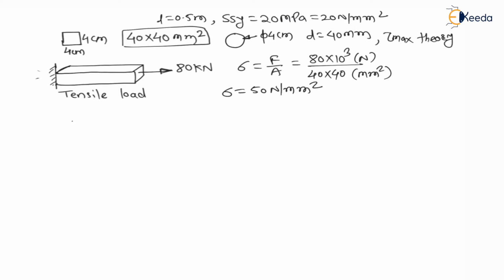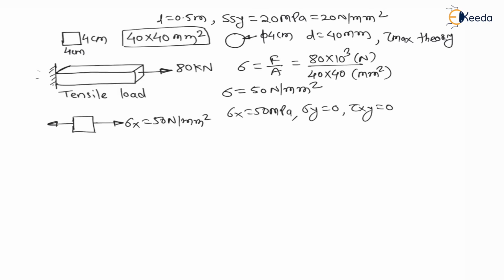If I consider a very small specimen here, along the x direction there is a tensile load sigma x, which is 50 Newton per mm square. Therefore, for this specimen, sigma x is equal to 50 MPa. Sigma y is 0, my dear students, and there is no shear stress, tau xy is also 0. Now find the maximum shear stress, because they are asking to use the maximum shear stress theory.